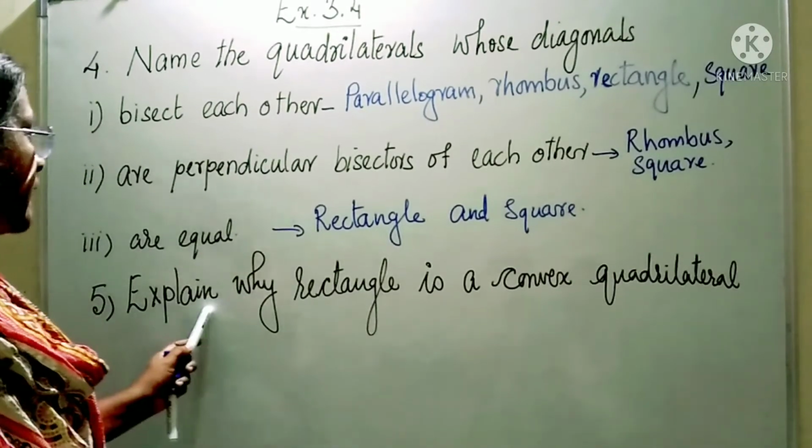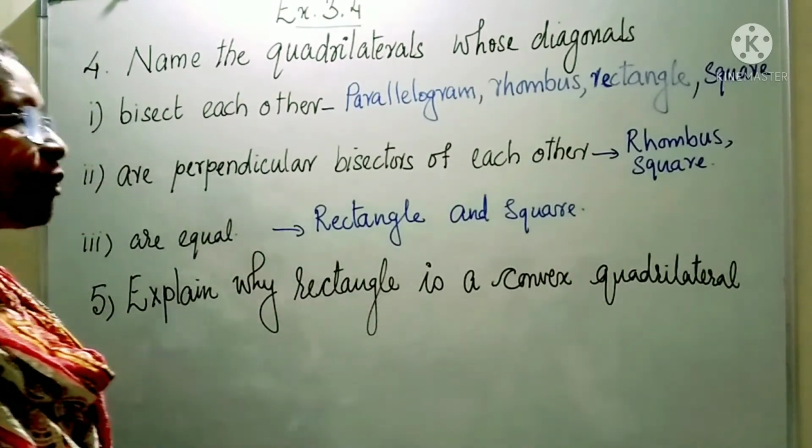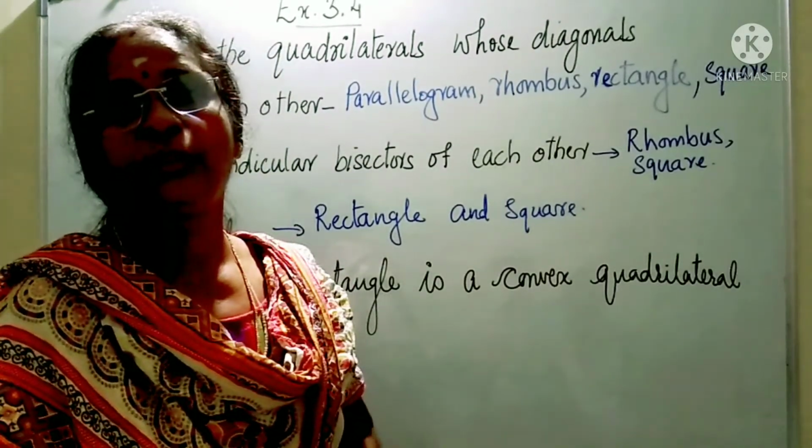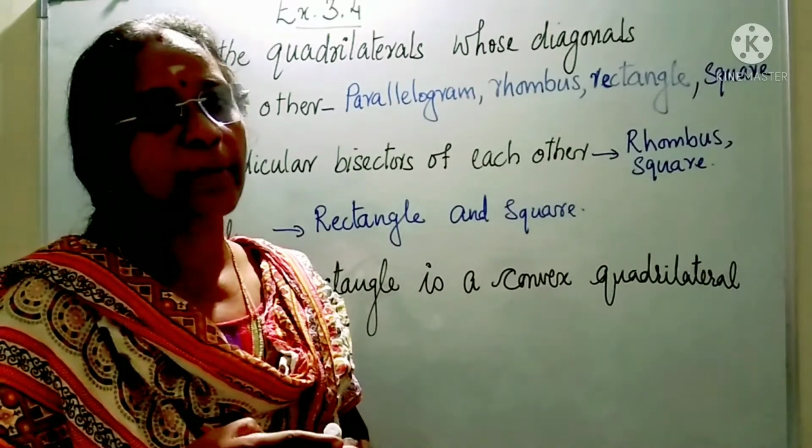The next question is, explain why a rectangle is a convex quadrilateral. What is the property of a convex quadrilateral? Two properties are there. Which are the two properties?